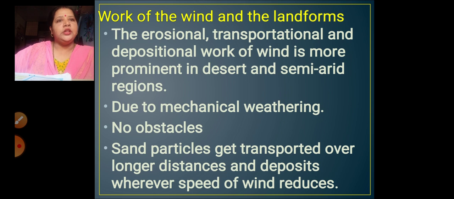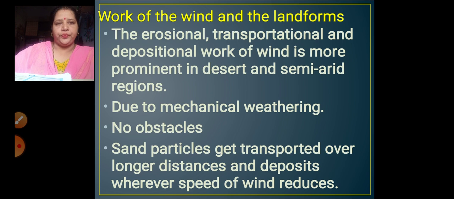The erosional, transportational and depositional work of wind is more prominent in desert and semi-arid regions. So like mechanical weathering, here the wind also plays a very important role as an agent.